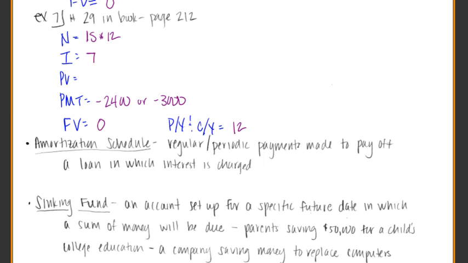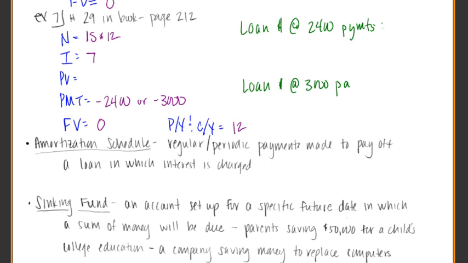So we have two separate conditions here to consider. We want to know what the loan dollar amount is at $2,400 payments, and then we want to know the loan dollar amount when they can make the $3,000 payments. This is going to give us the range they're asking for, because they're asking for the range of prices they can look at for their houses. So we have to do this twice, one time where the payment is $2,400 and the other time for $3,000. Why don't you check and get both answers real quick.